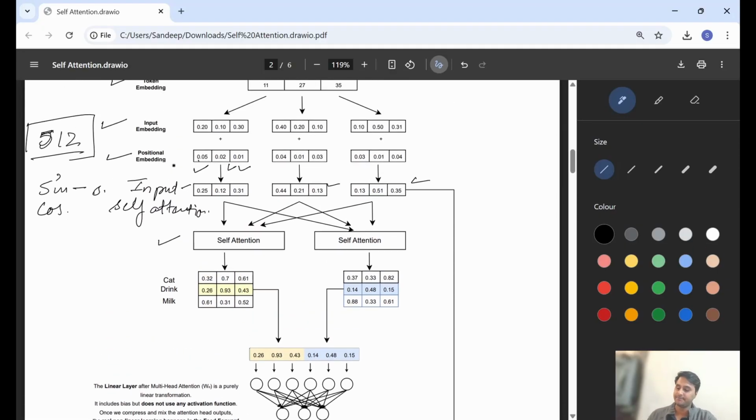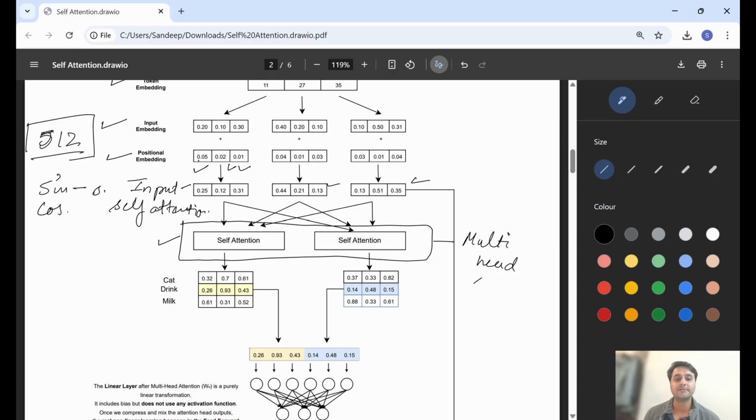Now we understood only one self attention. But in the original research paper, multiple self-attentions are used, and after combining all the self-attentions, we will get what? Multi-head self-attention.